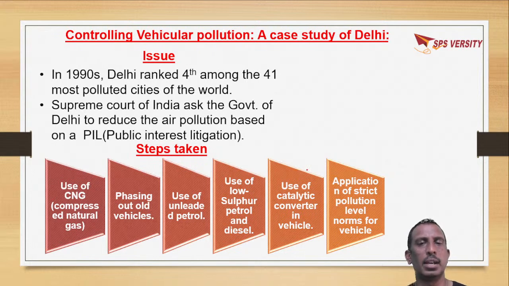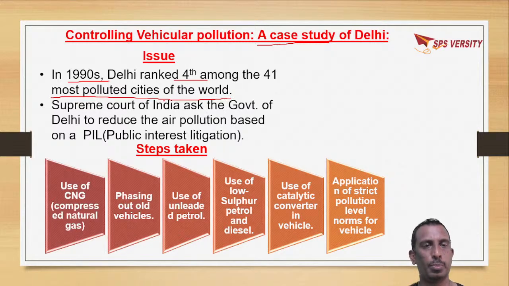At the same time, to control vehicular pollution in our capital of India, that is Delhi, there is a case study. Why has it come to be an issue? In 1990, Delhi ranked 4th among the 41 most polluted cities of the world.